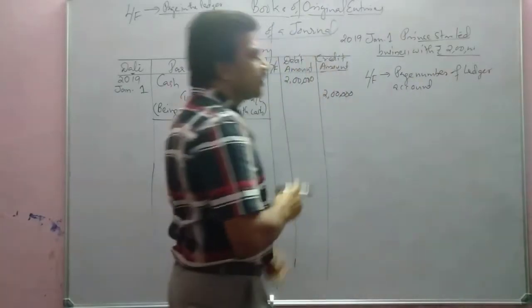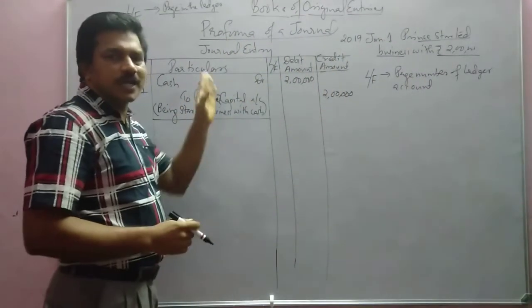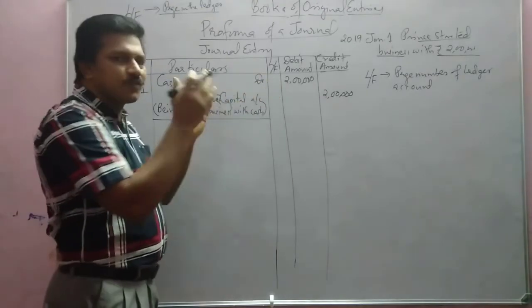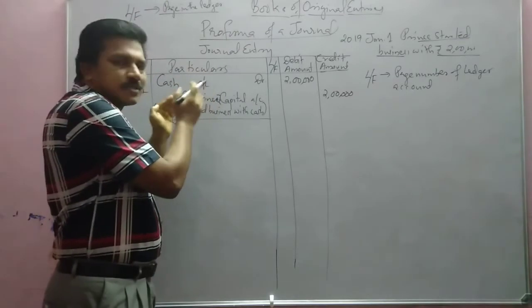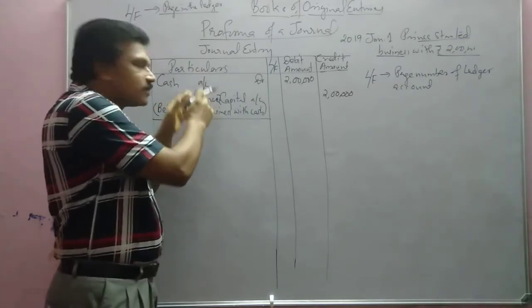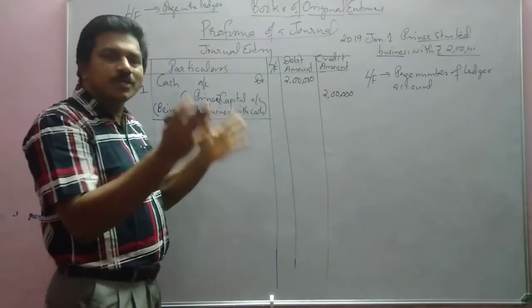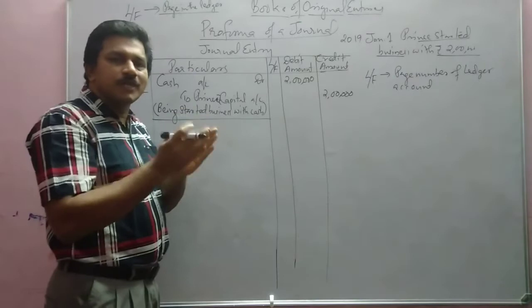You may not understand what it is yet. Say we have written cash account; here we will write on which page of the ledger it is. After recording this transaction in this book, both aspects will be transferred into another book. That book is called the ledger. We will study in detail what the ledger is.